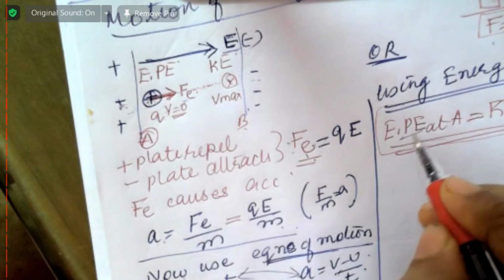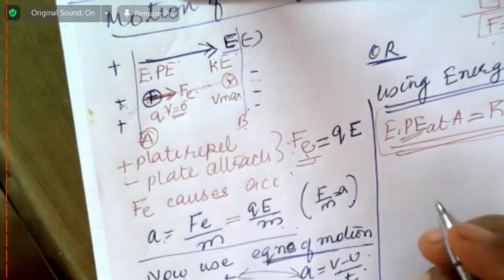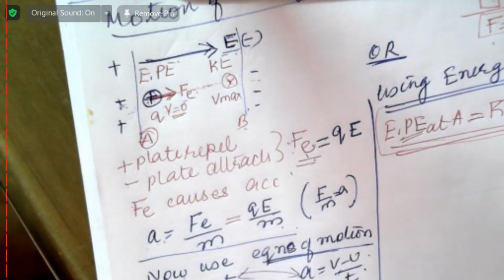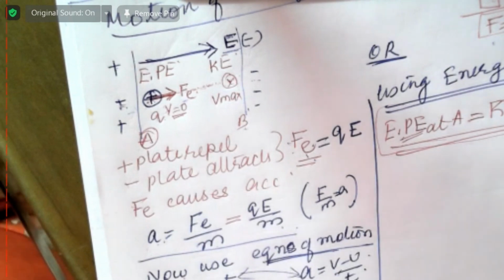Now what is the formula for electric potential energy? What is the formula for work done? Potential is equal to work done per charge, which is equal to energy by charge. And what energy is this? Potential energy.